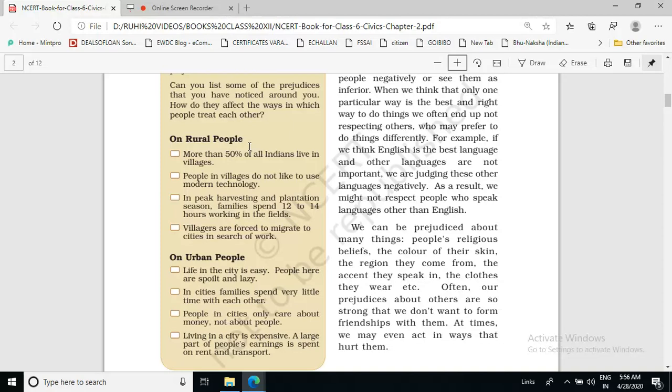But it is not the fact. We all know that life is very tough in the city. Then people are spoiled and lazy. And usually in villages people think like that. This is also a prejudice regarding urban people. In cities, families spend very little time with each other. This is also a type of prejudice. People in cities only care about money, not about people. All these are prejudices.